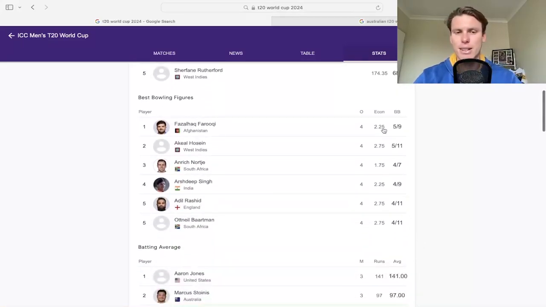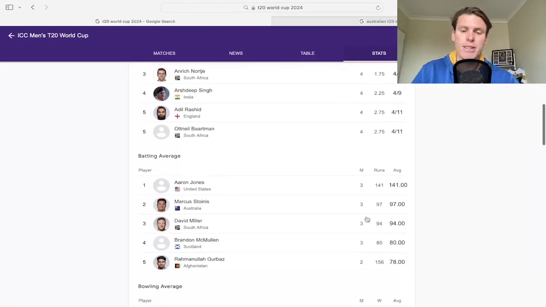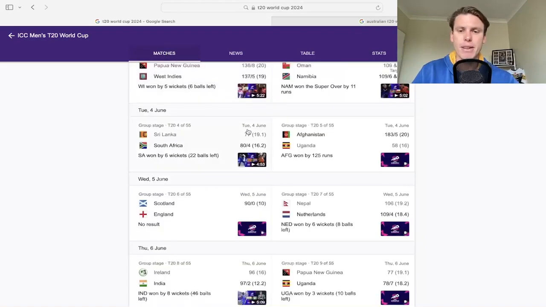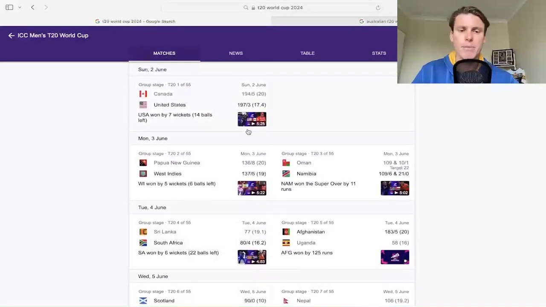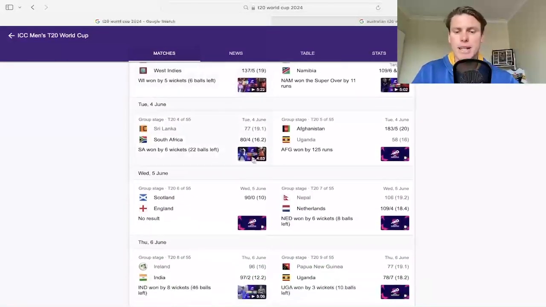And then you could look at the best bowling figures. Zampa's 4 for 12 doesn't even make the cut. We had Adil Rashid get 4 for as well, but no other big run scorers in that. The big one actually here is how well Marcus Stoinis has been playing, but we'll go through the games for the Australians, just so we can get a little bit more of an idea, if you haven't been following along, how the Aussies are going.